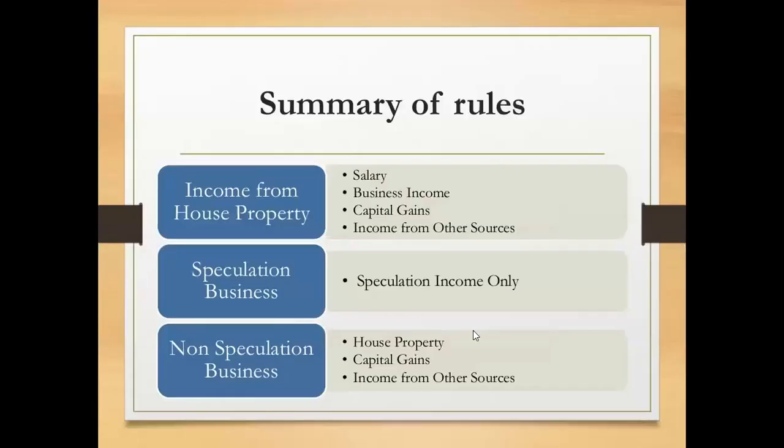Next, there is a summary of rules, meaning what income or what losses can be set off with the other incomes. So if you see any loss from the house property, then such loss from house property can be adjusted with the income from salary, income from business or profession, capital gains, and income from other sources. Means any loss from the house property can be adjusted with the income from house property as well as the income from salary, business income, capital gains, and income from other sources.